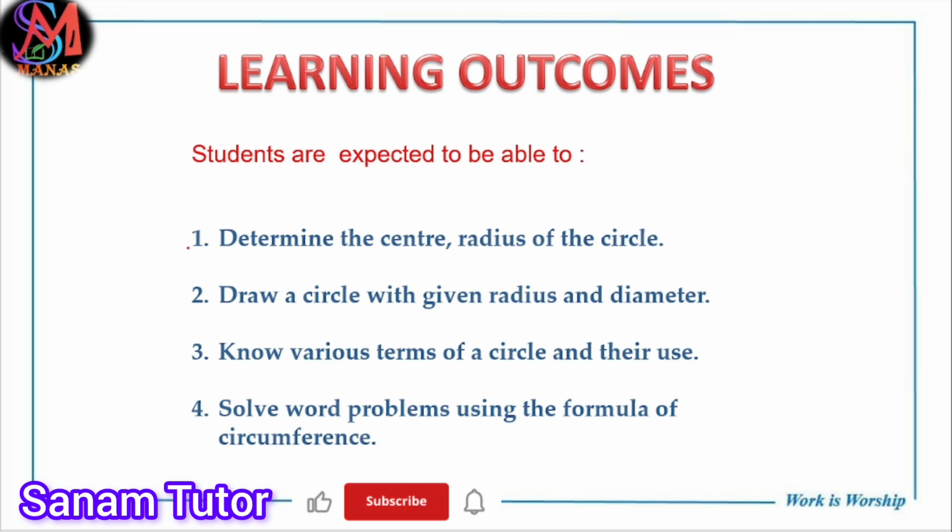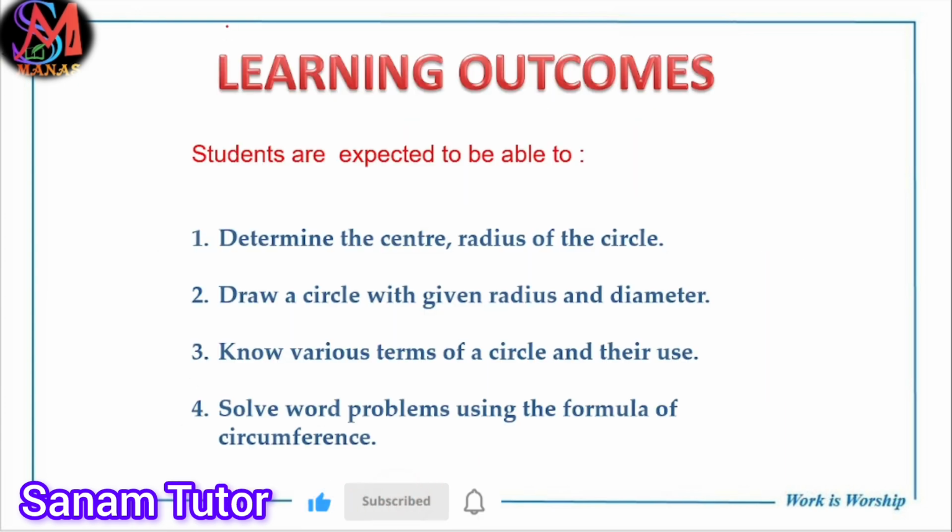Now you can draw the circle using a given radius or diameter. Now you know various terms of the circle like sector, segment, chord, radius, diameter, arc, semicircle. Now solve the problem using the formula 2 pi r. We will solve this.